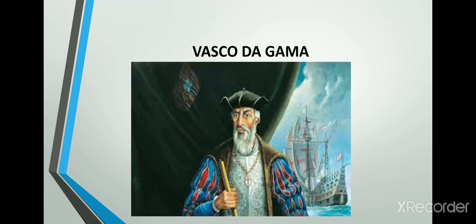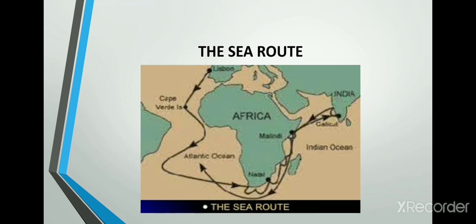Now, who is Vasco da Gama? Yes, it was Vasco da Gama, a Portuguese explorer who had discovered the sea route to India in 1498. Let us see the sea route map. The first English ship sailed down the west coast of Africa, round the Cape of Good Hope, and crossed the Indian Ocean.